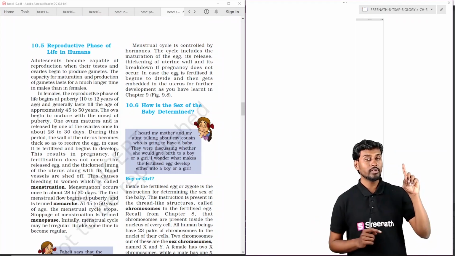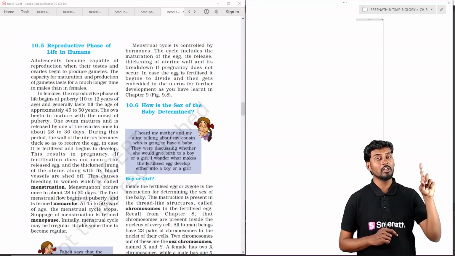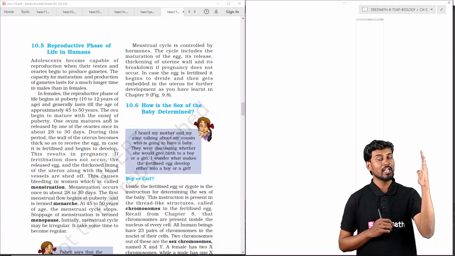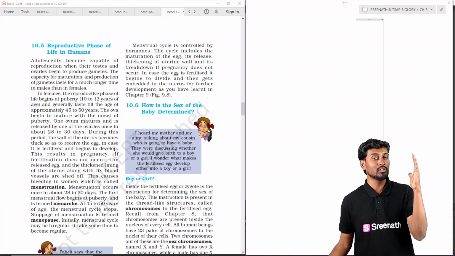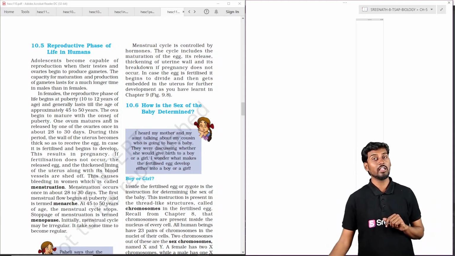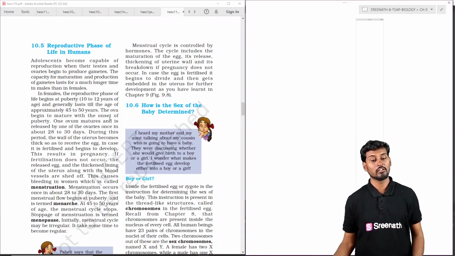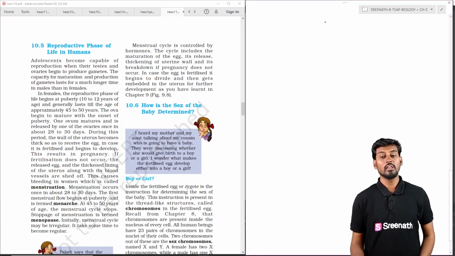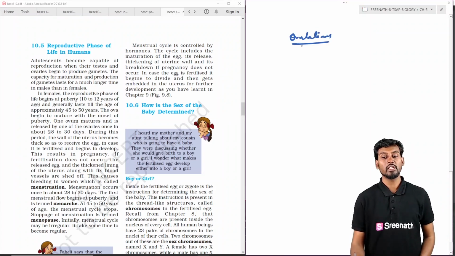So the first cycle which is taking place in the female individual is called menarche, and the end cycle is called menopause. This can start as early as 12 to 13 years, whereas menopause generally starts at a late age, between 40 to 50 years. Here we can see the reproductive phase which is taking place in the life of the individual.